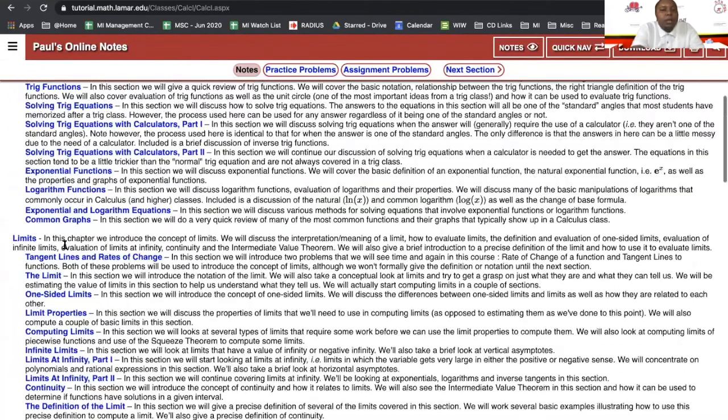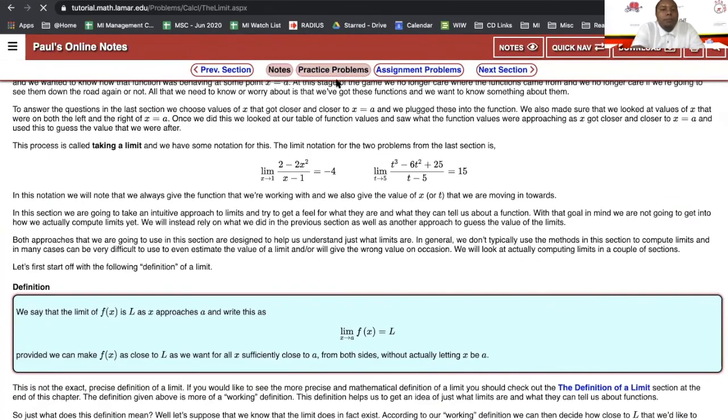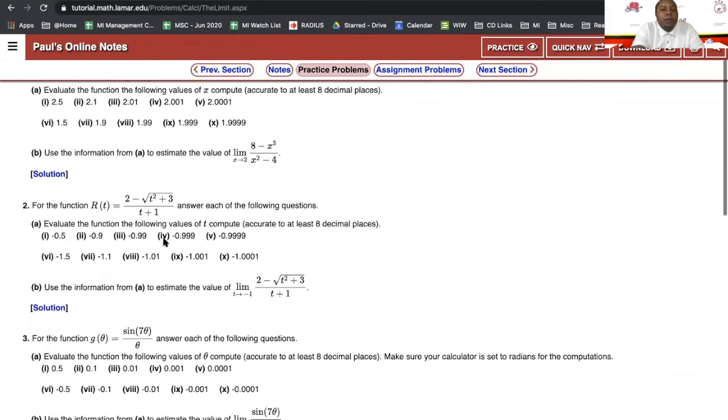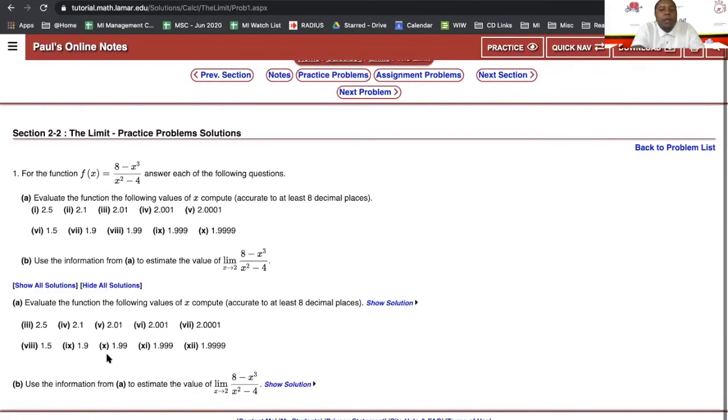And not only are there instruction pages and notes, but there's also practice problems that also give you solutions. If I'm not mistaken, yes, the solutions also give you work. So it's not just the answers like CUDA. So I'd also definitely recommend this. And it's just tutorial.math.lamar.edu.